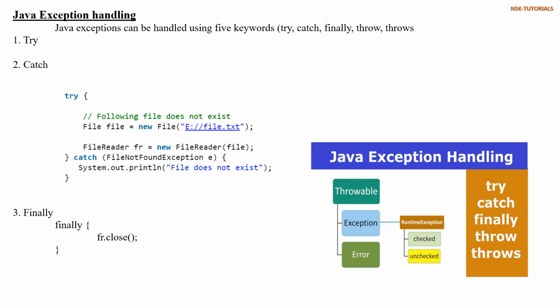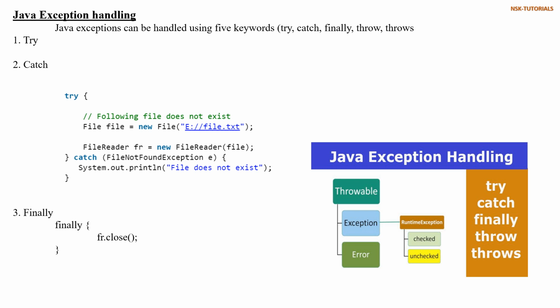The next thing is finally. Finally is a keyword which we use in exception handling. The finally block is used in exception handling to close the resources, to complete the statement. For example, if we have opened any file in our program, that file we need to close, otherwise the resource will still be open.